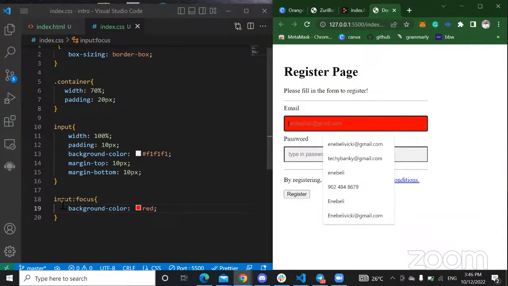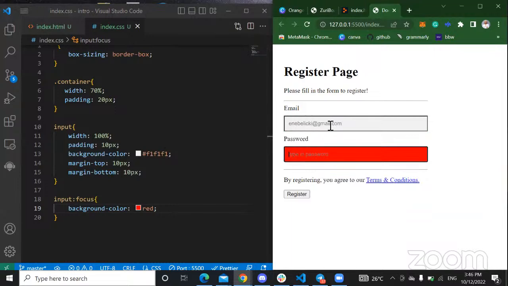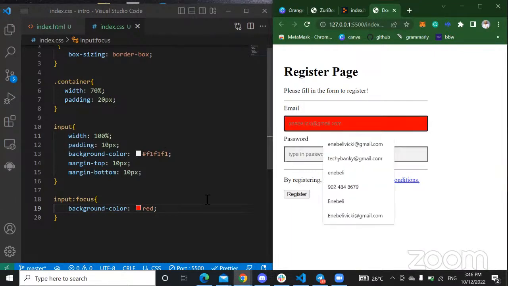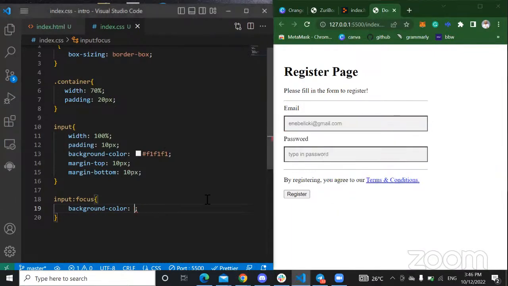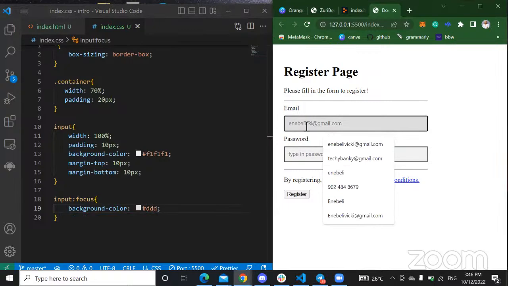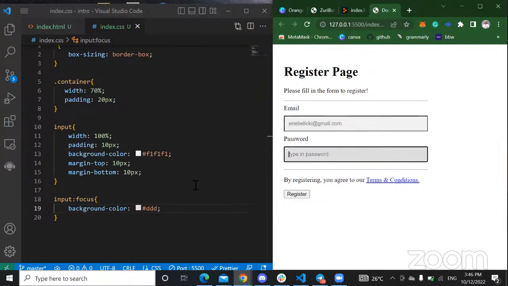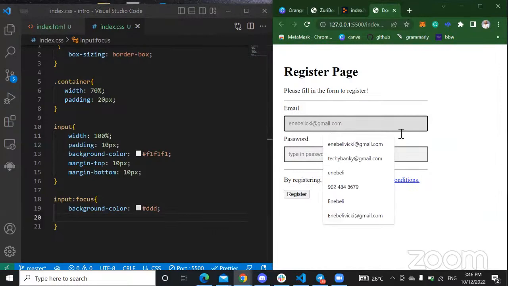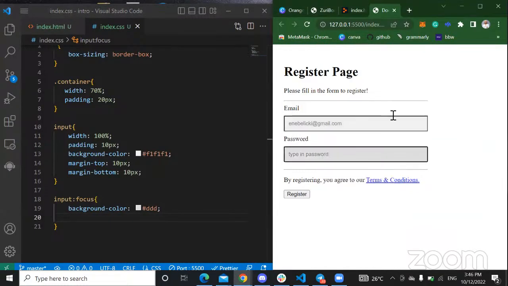So that is just what it does. The input tag on focus, when the user is focused on it, like inputting on it, should turn red, right? So I can give it red, or I can give it a much milder color like DDD. And if I click on this now, you can see it's a dimmer color of the normal one, right? And that is actually pretty cool. So that is that, and if you look at this, you can see that this has a border, right? I think it would be better without borders.